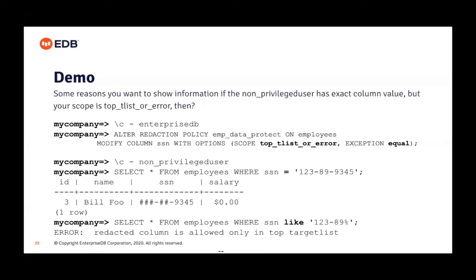But what if that non-privileged user is smart and wants to do something random? I want to find all SSN number values. They will just use the like command: select star from employee, and then some random pattern. They won't be able to do it, because we'll get the error: the redact column is allowed only in top list. We just allow it in equal condition, but not in any other expression. So like expression is not allowed here.